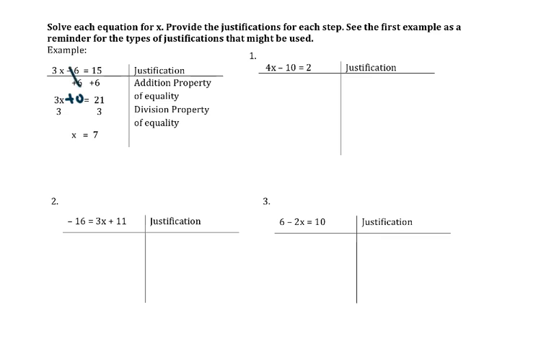And so it cancels out, but the reason we can get rid of that 0 is what we call the additive identity property. Then it just gets rid of the 0 and becomes 3x equals 21. So we divide by 3 on both sides because of the division property of equality, and that gives us 1x equals 7.